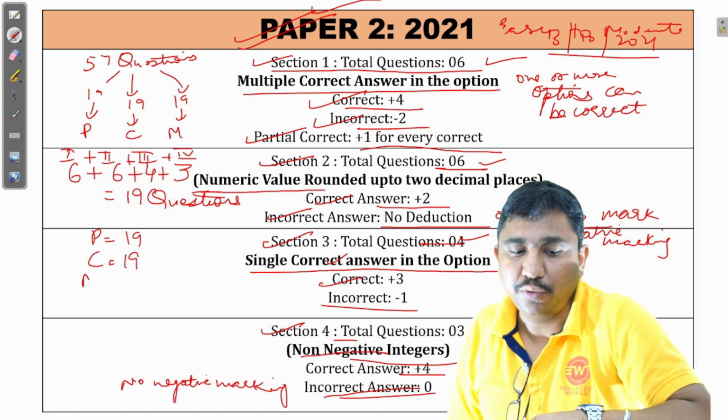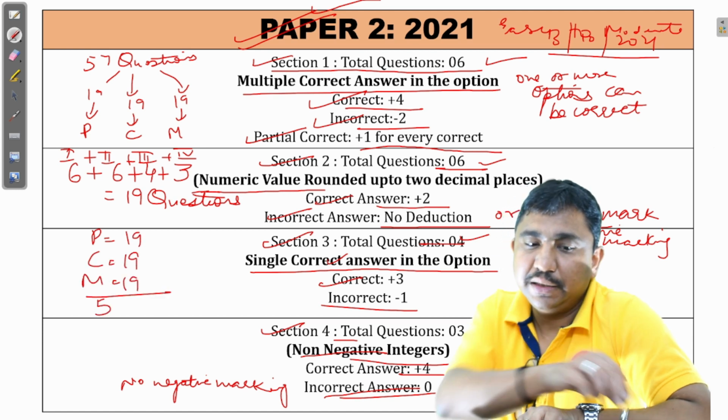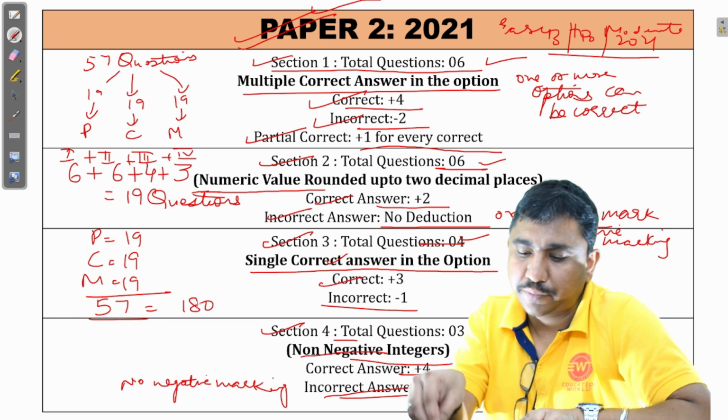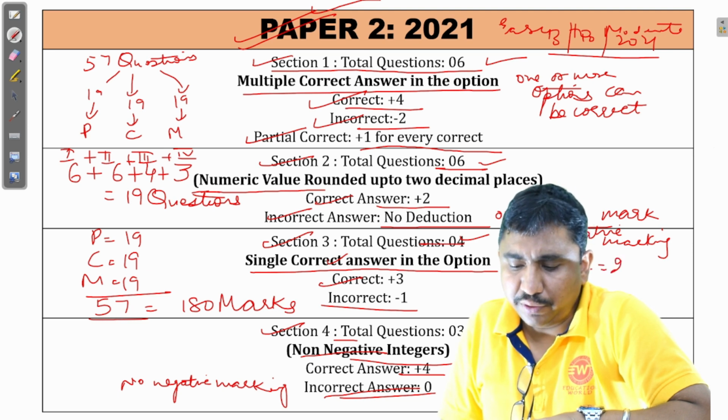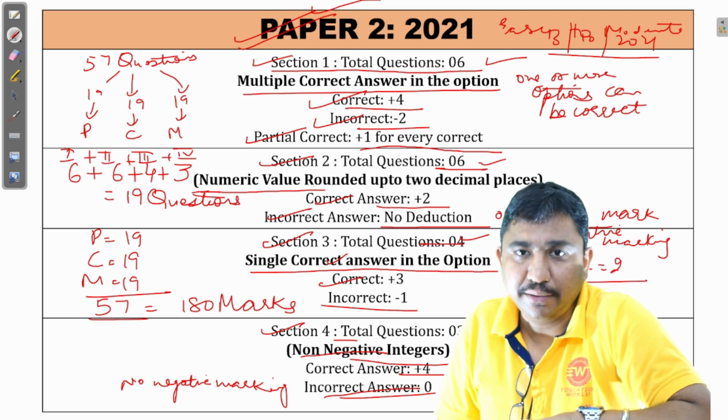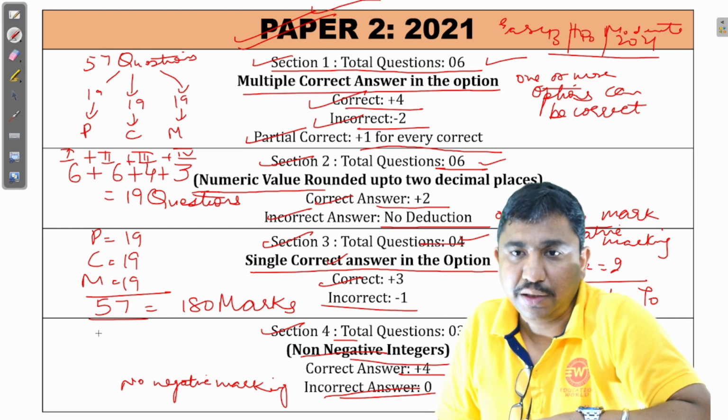Marks were 180. The category of the examination of paper 2, it was moderate to tougher one. It was slightly tougher than the first paper. Paper 1 was easier than the second.